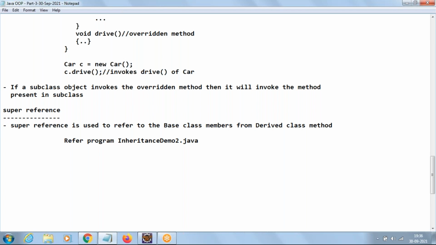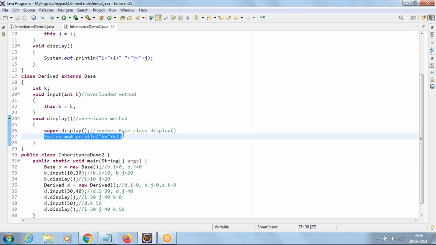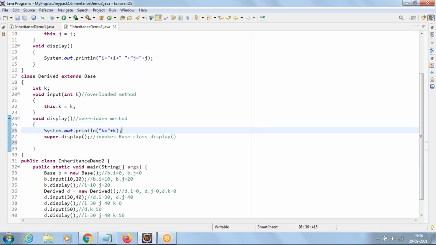Can you go to the code, please? Line number 37. Now we are displaying IJK. I would like to print first K and then IJ. Can we do that? Yes. Just move this one up and print the k value first. After that, super dot display. No worries. Super should not be the first statement of the overridden method. It's not compulsory. No such rule.